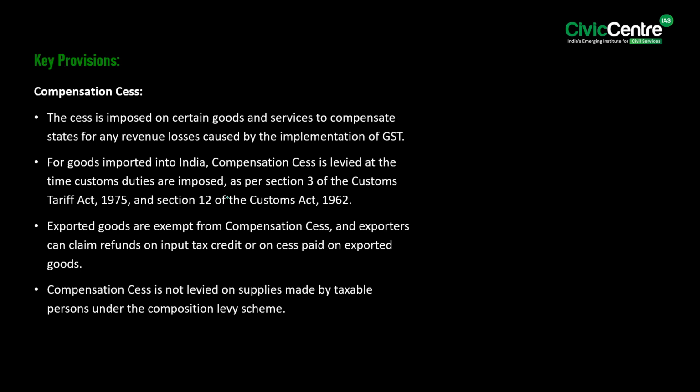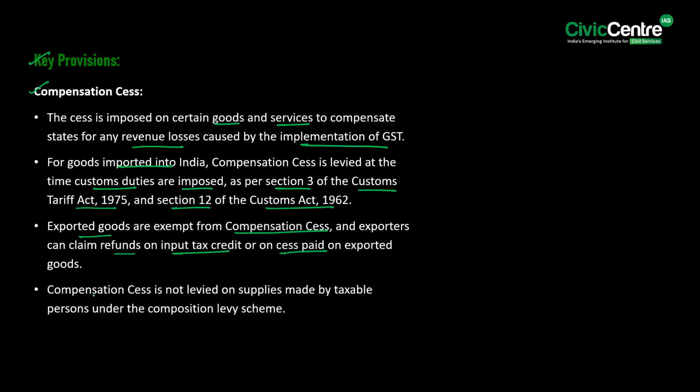Now, if you have to look at the key provisions, firstly, talking about the compensation cess. See, the cess is imposed on certain goods and services to compensate states for any revenue losses caused by the implementation of GST. So, for goods imported into India, compensation cess is levied at the time customs duties are imposed as per Section 3 of the Customs Tariff Act of 1975 and Section 12 of the Customs Act of 1962. Notably, exported goods are exempt from compensation cess, and exporters can claim refunds on the input tax credit or on cess paid on exported goods.